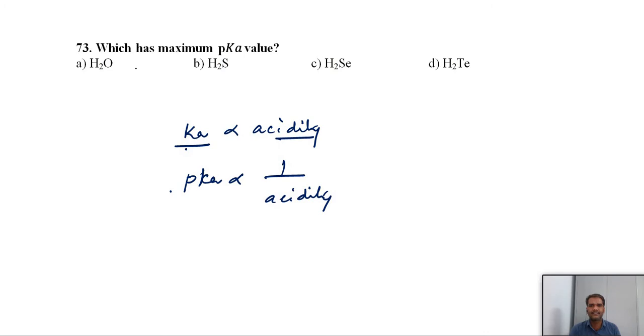In hydrides, for 16th group hydrides, the acidic strength increases from top to bottom. So maximum pKa means less acidic, from water to tellurium the acidic strength increases. Remember this. Anyhow, you can identify acidic strength and basic strength very easily. If they ask in terms of Ka values, pKa values, Kb values, or sometimes pKb values, you have to identify the relation between Ka, Kb and pKa, pKb. We should have an idea of these relations, it is important.